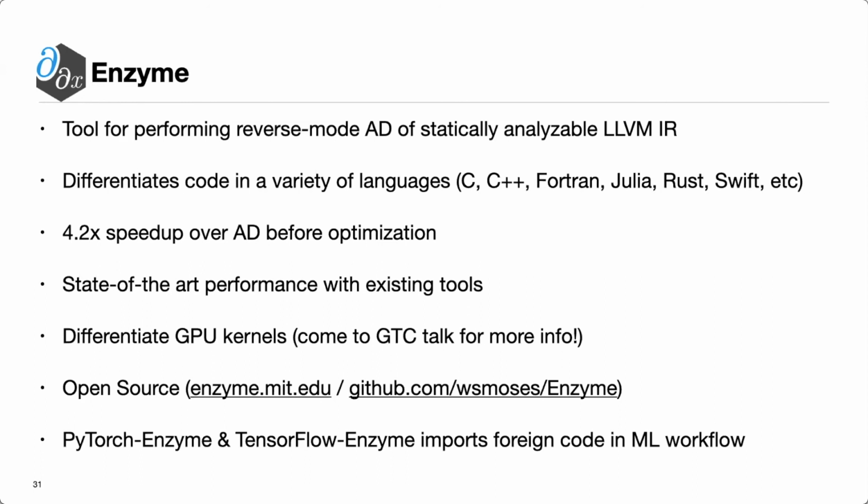So in the work that you mentioned on the GPU kernels, in principle, the scheduling of the function needs to be differentiated so that it fits the newly generated gradient function. Have you thought of a generic way to do it?